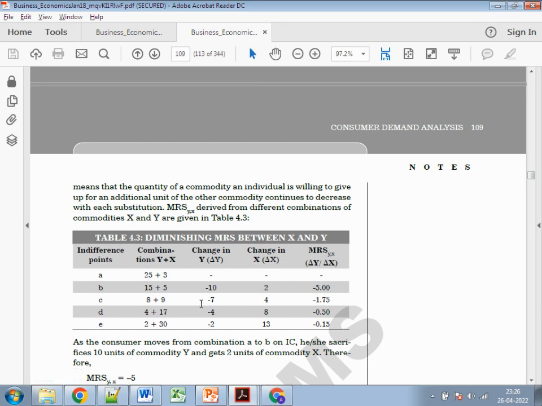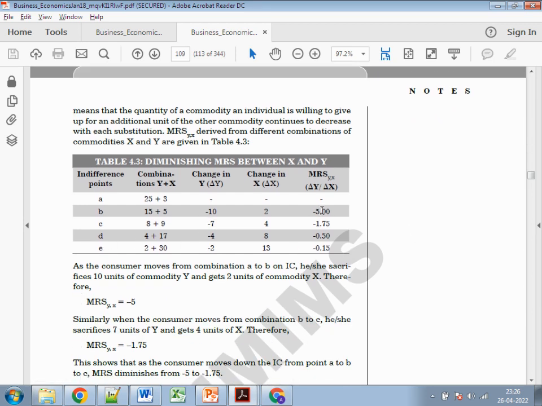The calculation is always delta y upon delta x. Many students say, okay sir, here x is something different and y is something different. Guys, don't worry, it's the same thing.